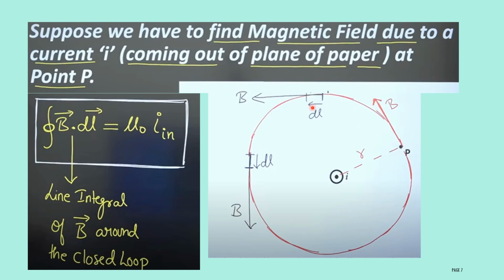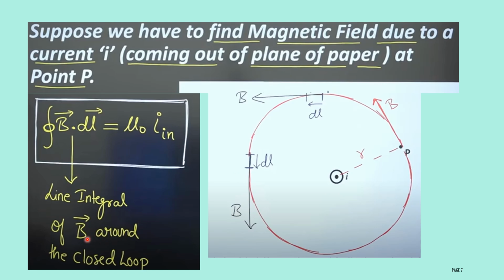Here if you consider a small length dl, then this tangent indicates the direction of the magnetic field. Here also this will be the direction of the magnetic field. Then according to Ampere's circuit law, the line integral of B dot dl will be equal to mu naught I inside. The current will be the net current I inside. Here we are considering the closed loop, because the conducting wire is in the shape of a circle.